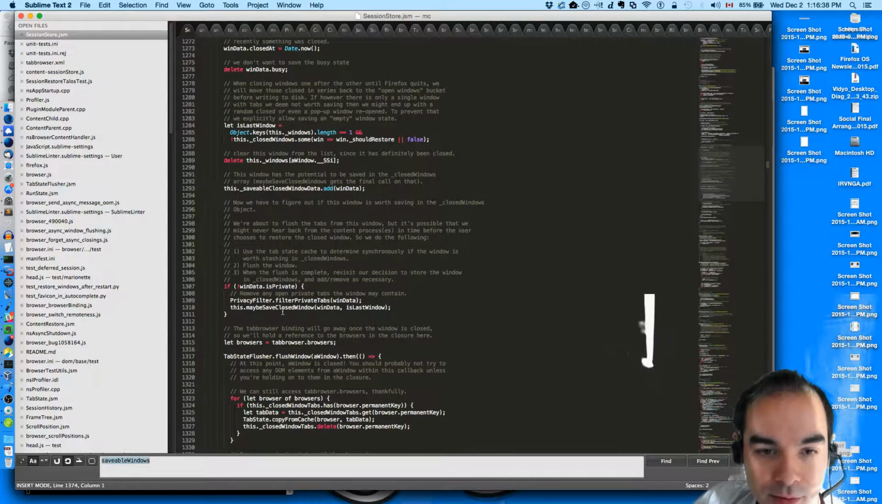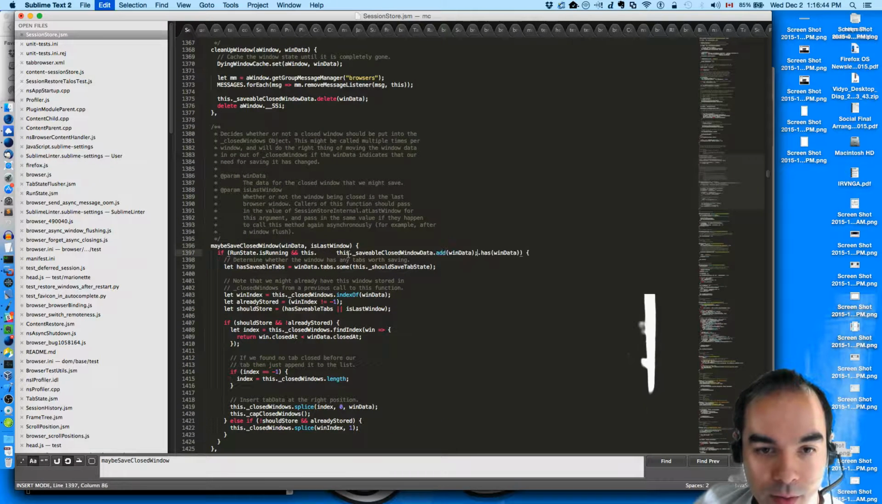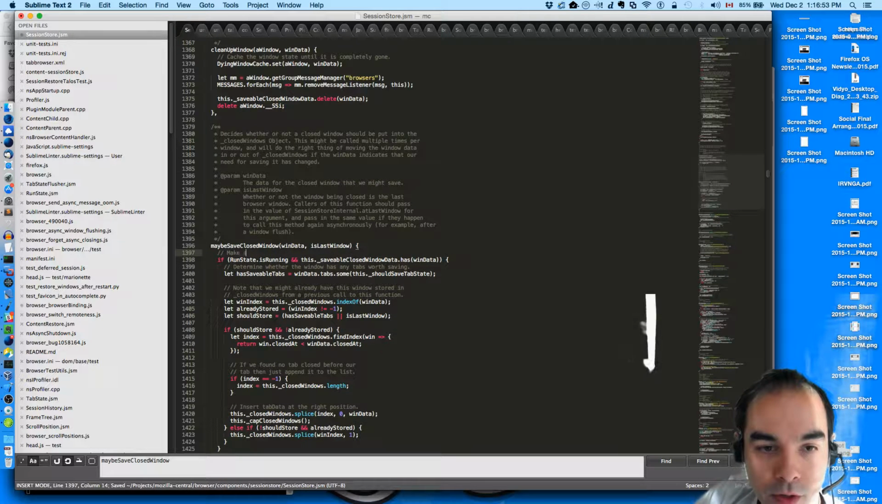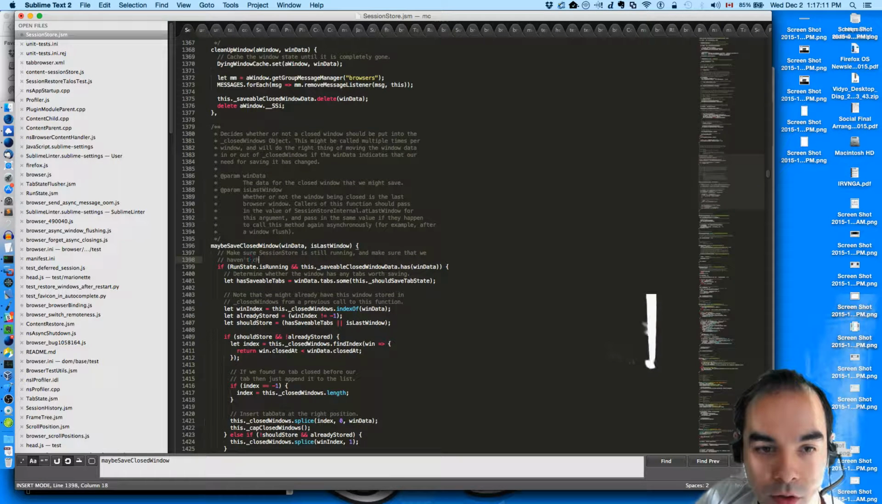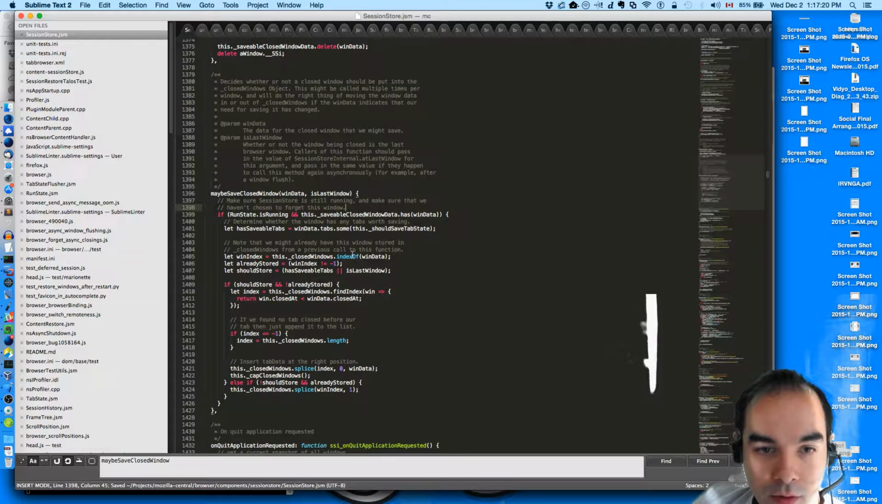And then over here in maybeSaveClosedWindow, we check to see whether or not savable closed window data, make sure we're still in SessionStore, and make sure that we haven't chosen to forget this window since. Okay.